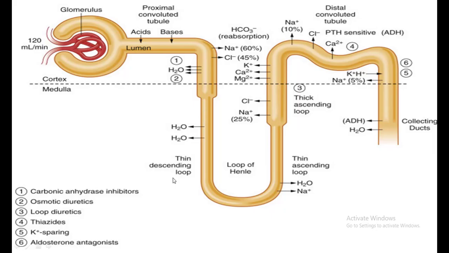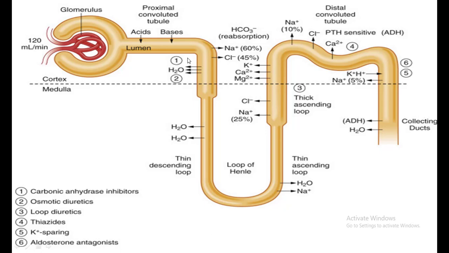Now we can also get the idea about the principal site of action for each and every class of diuretics. It is said that number 1, the carbonic anhydrase inhibitor, has the primary site PCT. Though it has been shown that the carbonic anhydrase inhibitor has only the primary site PCT, each and every diuretic may act on more than one site of action.